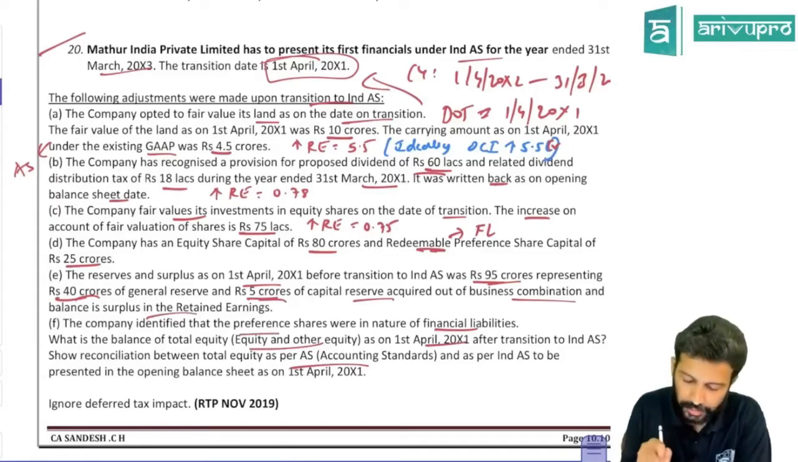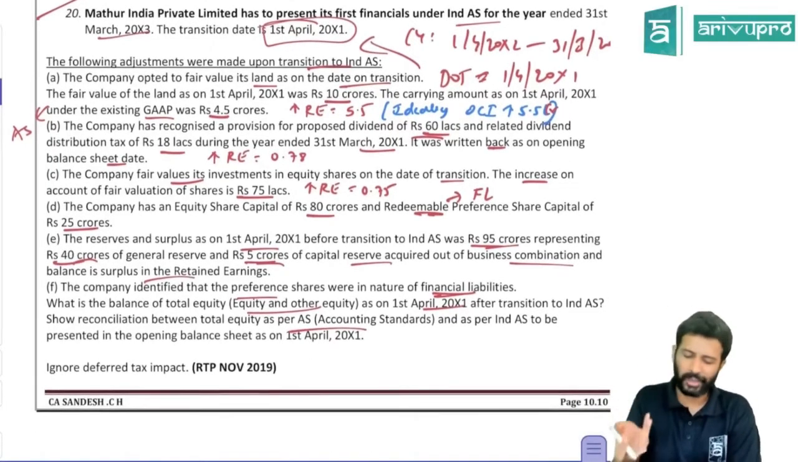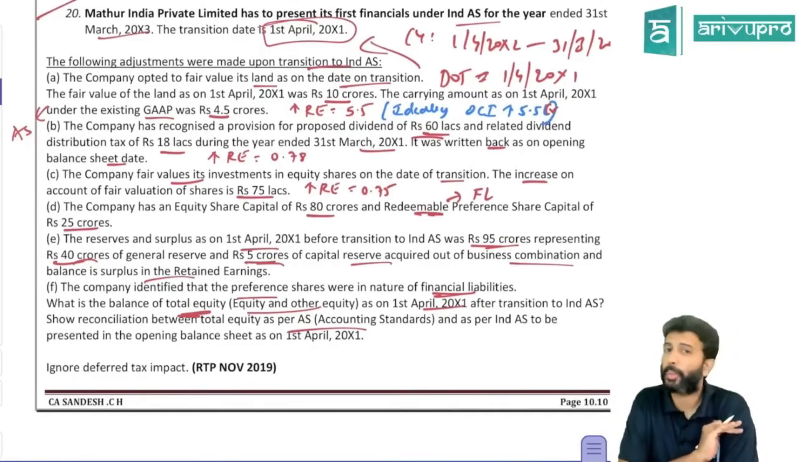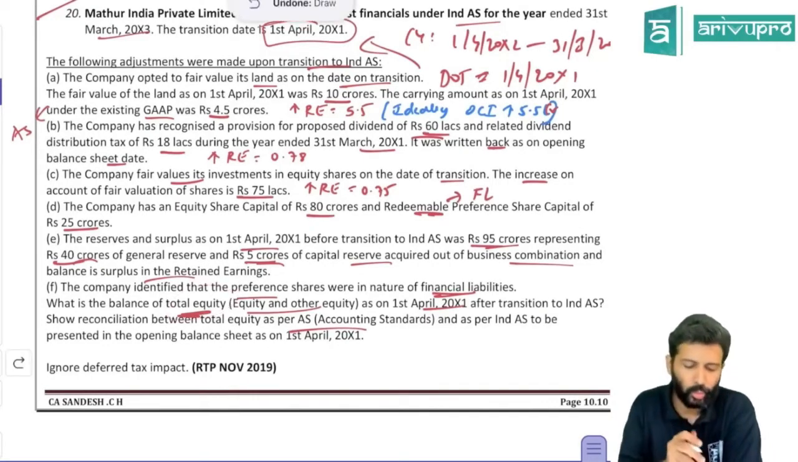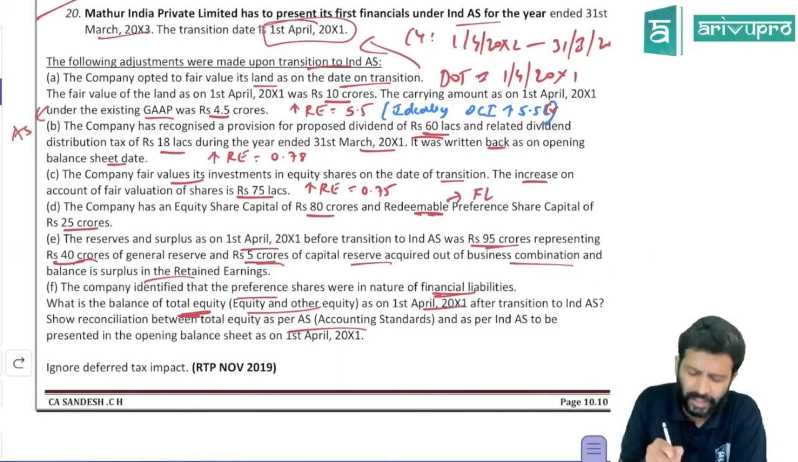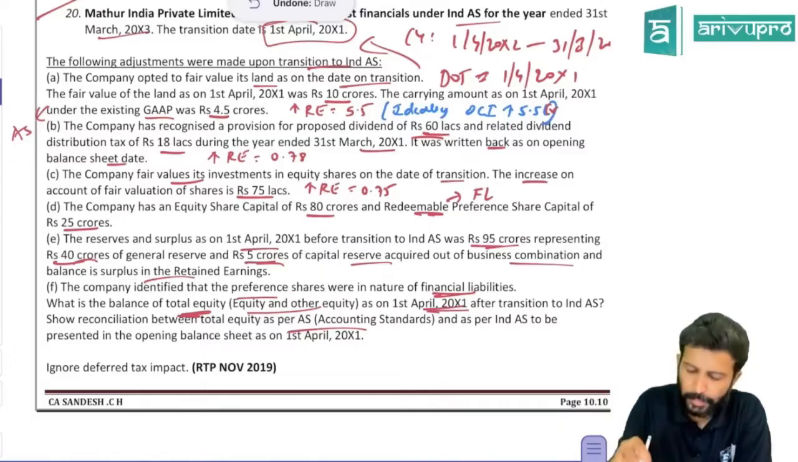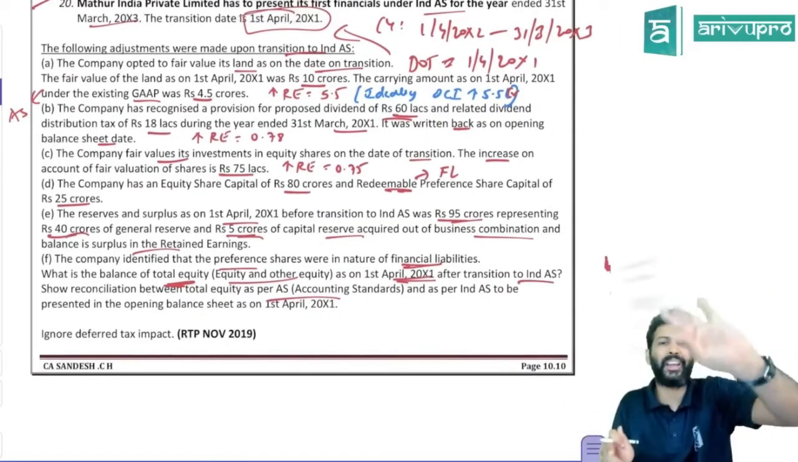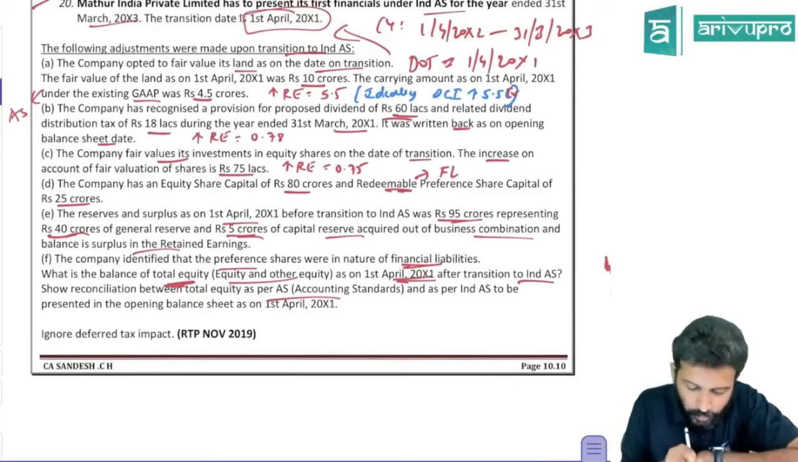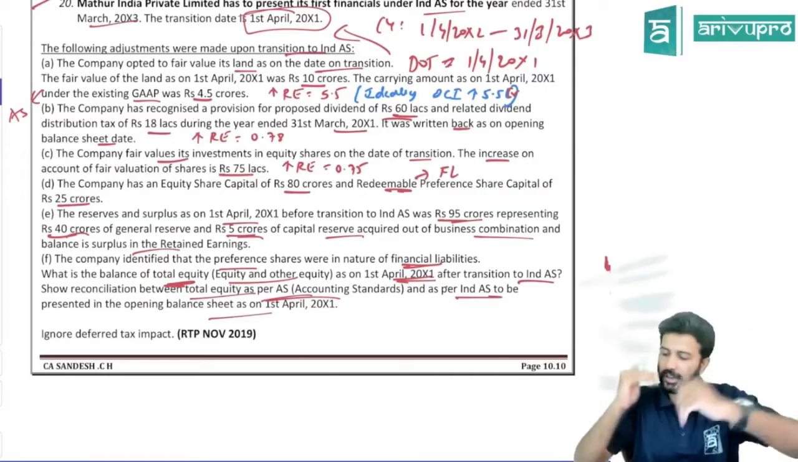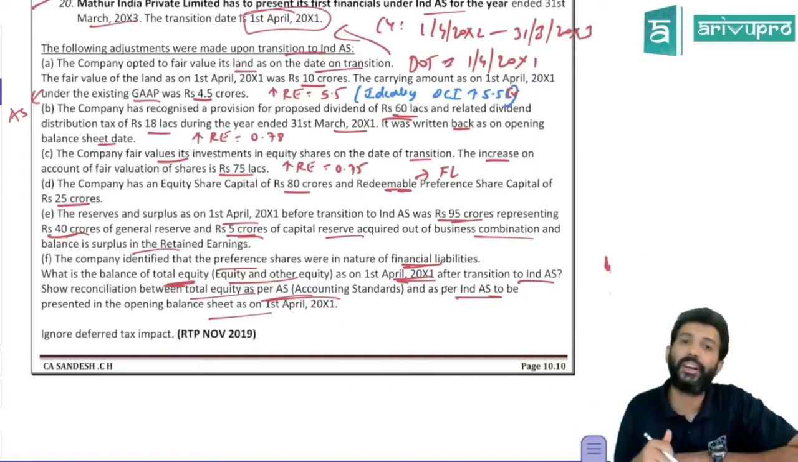The company identified that preference shares are in the nature of financial liability. I think we figured that out. What is the balance of total equity? They're not asking you to prepare the whole balance sheet. They're only asking you to tell what is the balance of total equity. Total equity here refers to equity share capital and other equity, on 1st April 2021, after you move over to IND AS. Show the reconciliation between total equity as per accounting standard and as per IND AS. Obviously it will not match, but they're asking for reconciliation between AS and IND AS equity.